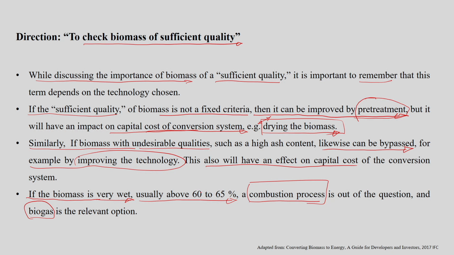So, it will compensate for the moisture content in the sample, and hence it can be directly used for biogas production. These are the ways by which we can select a sufficient quality biomass for the conversion system.